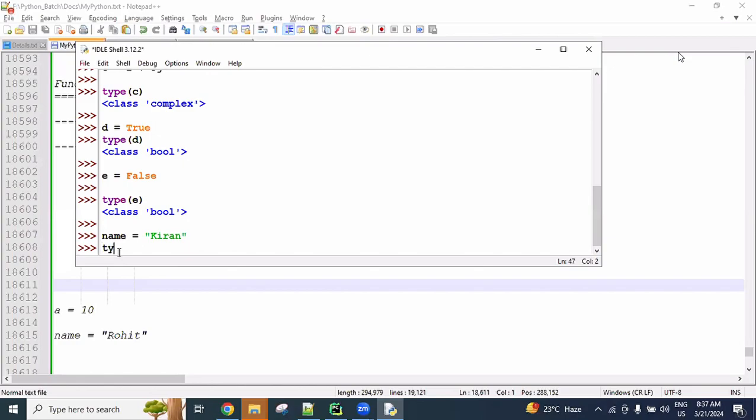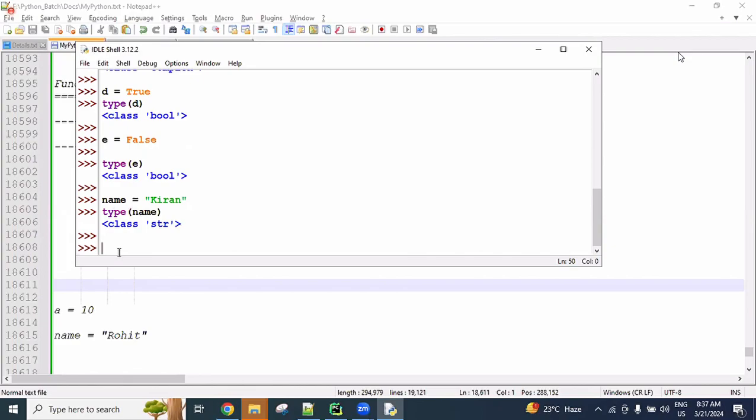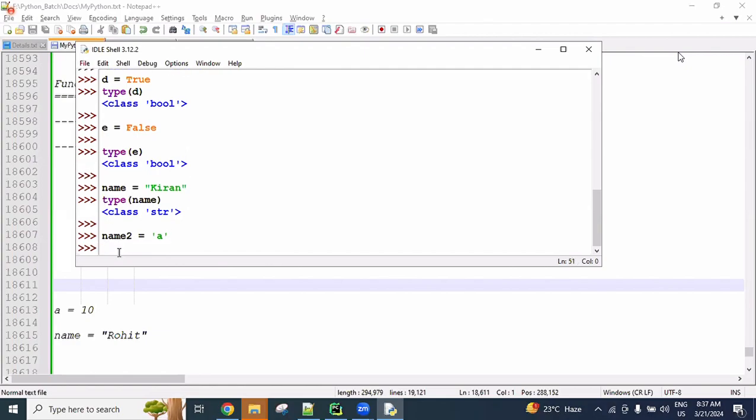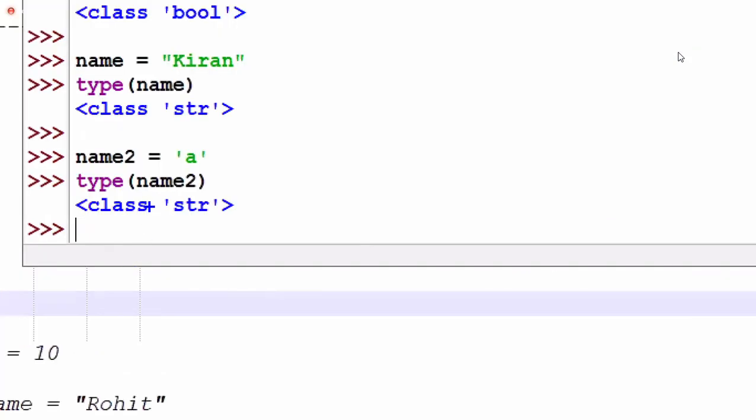Type of name is str. And again name2 equal to a. This is also a string only. Clear?